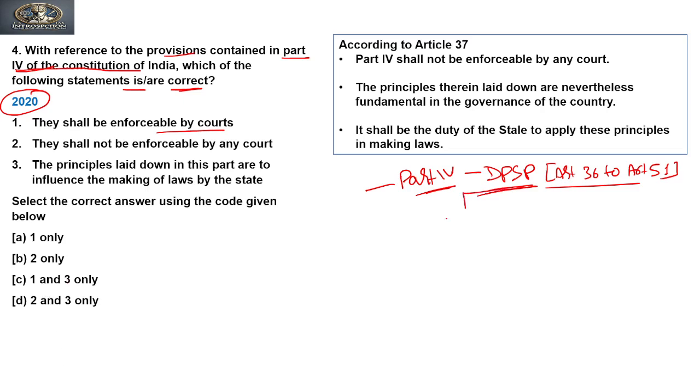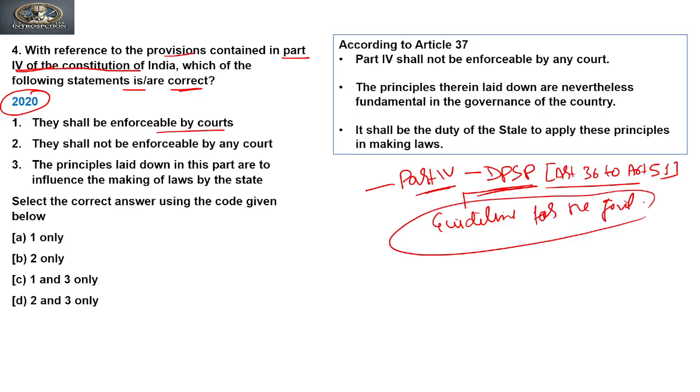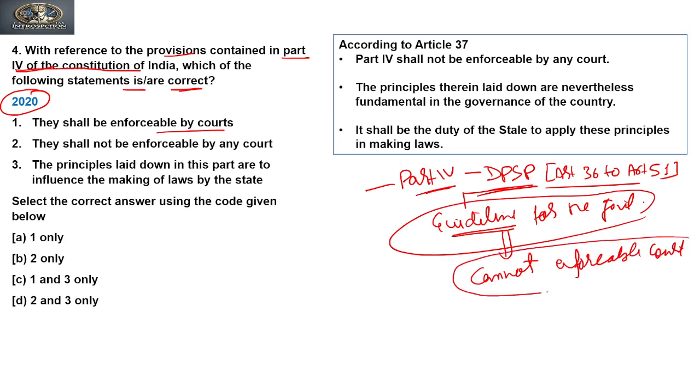This is a guiding principle, or we can say a guideline for the government on how to work. Right now, these guidelines or principles cannot be enforceable, cannot be mandatory, and cannot be enforced in a court of law. Now the reason given by the court, or the framers of the constitution, for why they put this part four, that is DPSP, under the not enforceable part of the constitution.